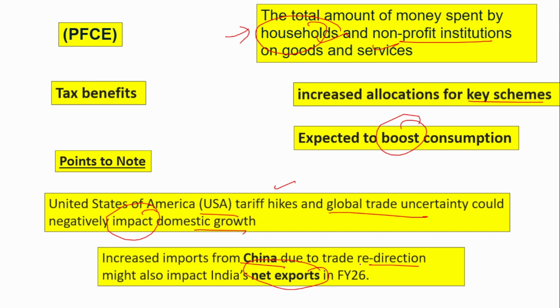So when people start to import a lot of products from China, then exports from India might get lower, right? So these are the two things that might affect the growth of the economy. The main thing that you have to remember here is that the financial year 26 GDP projection is 6.5% by CRISIL. This is the main thing that you have to remember from this news.